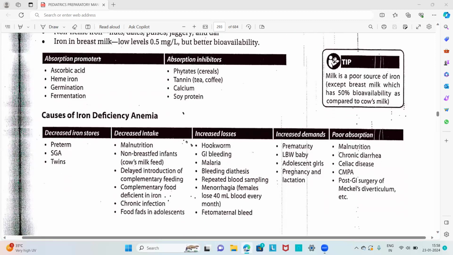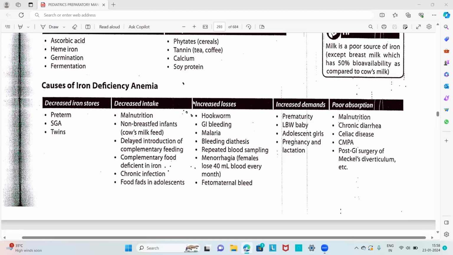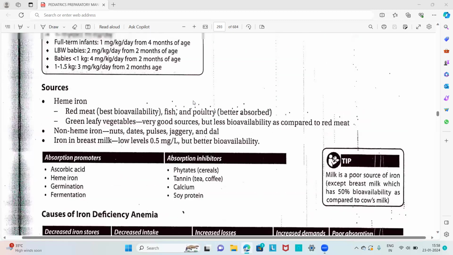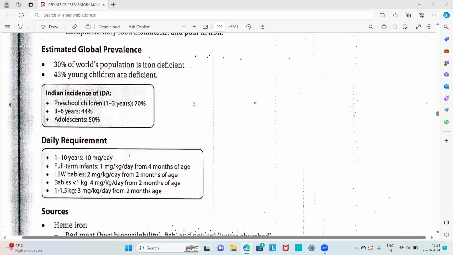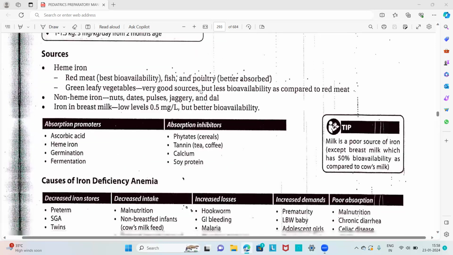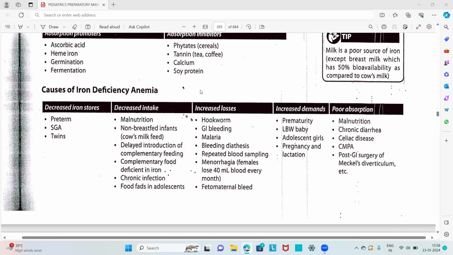Absorption of iron is promoted by ascorbic acid, heme iron, germination, and fermentation. Absorption is inhibited by phytates, which are present in cereals, then tea and coffee, calcium, and soy protein. That is all regarding the introduction. We discussed the prevalence, daily requirement in children, sources, and absorption promoters and inhibitors.